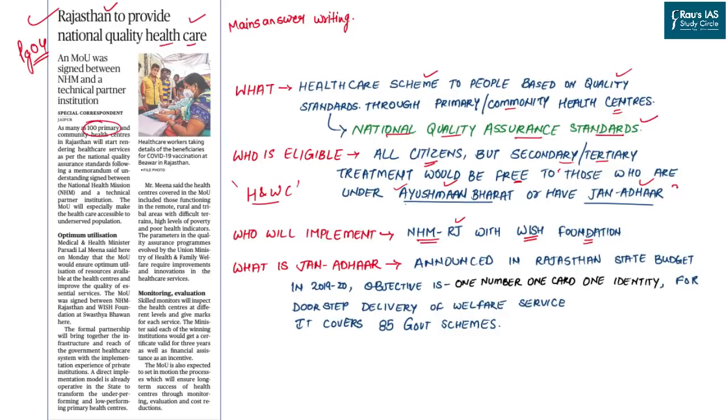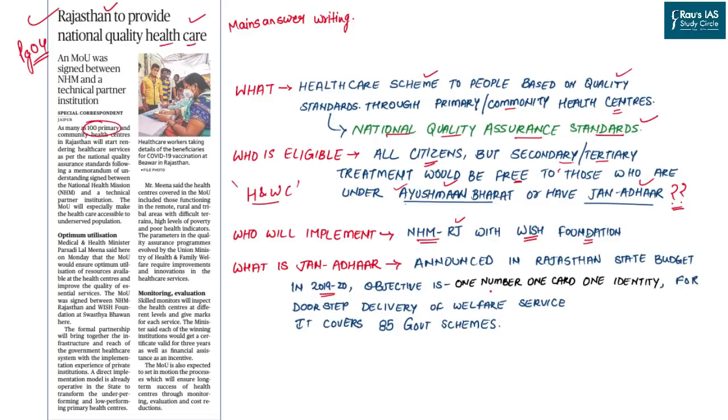Now, the point is, what is Jan Aadhaar? This is a document which is provided to the people of Rajasthan, and this is a family based card. So it is more like an identity card for the entire family that has the database, their Aadhaar cards, their PAN card numbers, their basic details, whichever is available. So all kind of details of the beneficiary family is provided with this single card, and this single card was announced by the state of Rajasthan in the 2019-20 budget.